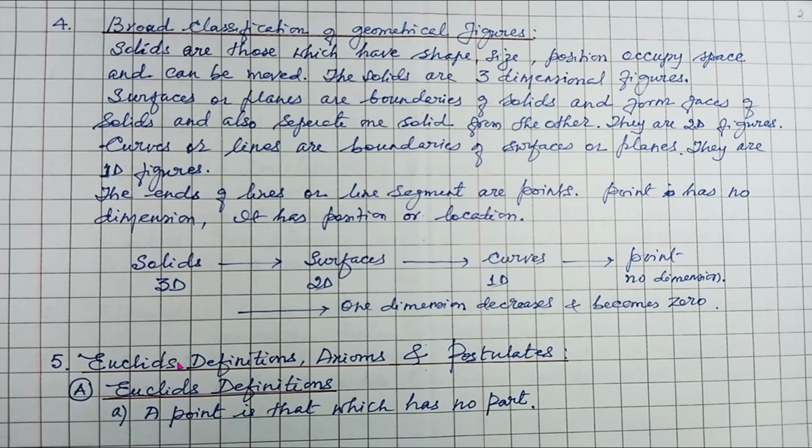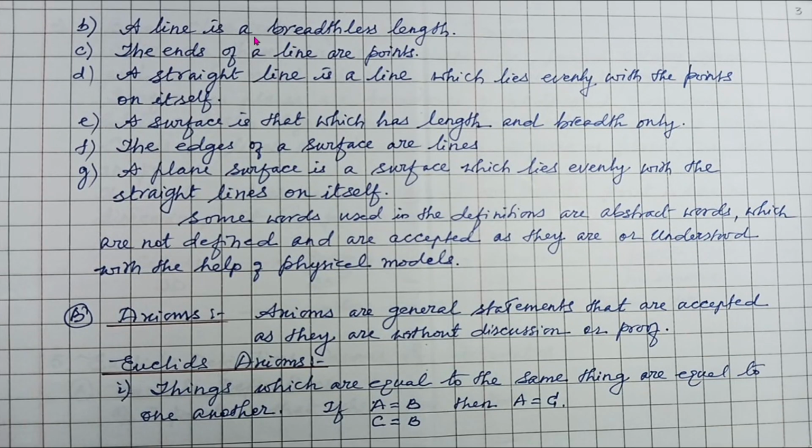Now, Euclid's definitions, axioms and postulates. So let us learn as to what is Euclid's contribution to geometry in his definitions, axioms and postulates. Let us start with Euclid's definitions. Now, a few of Euclid's definitions. A point is that which has no part. In simple language, a point is a dimensionless figure. Remember that.